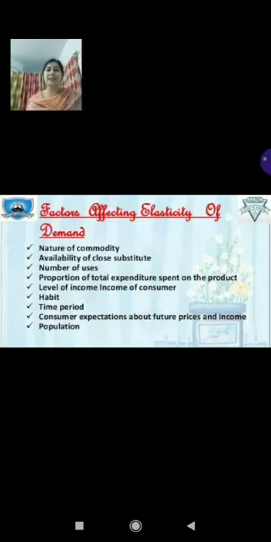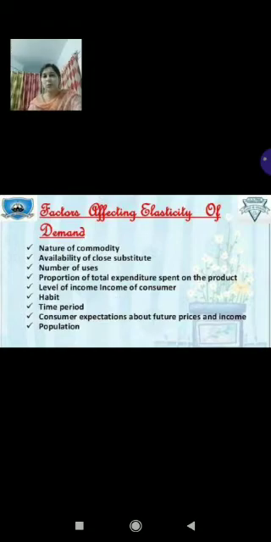Children, you can see this in the slide. There are many more factors which affect the elasticity of demand, and the first is nature of the commodity. Second is availability of close substitute. Third, number of uses. Then proportion of total expenditure spent on the product. Then level of income of the consumer. Then habit. Then time period. Then consumer expectations about future prices and income. And the last is population.